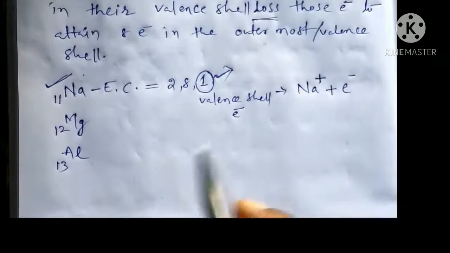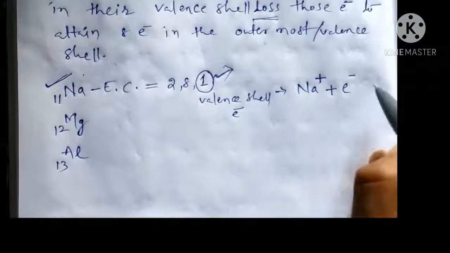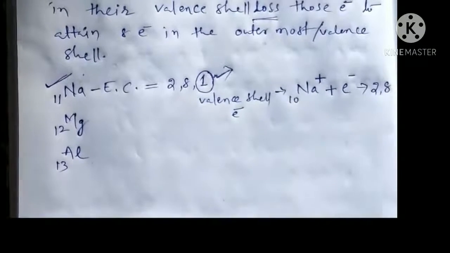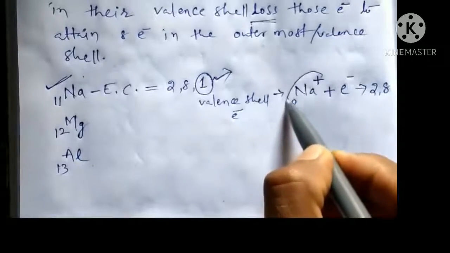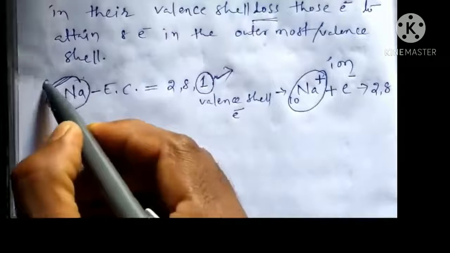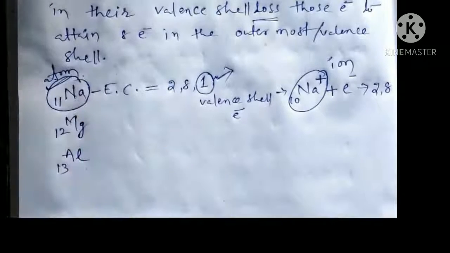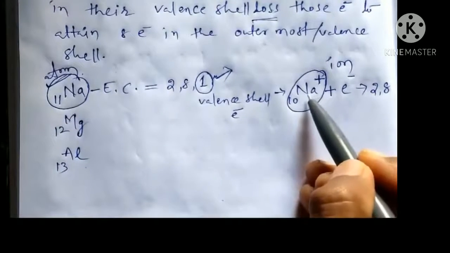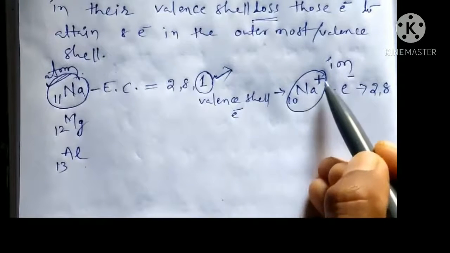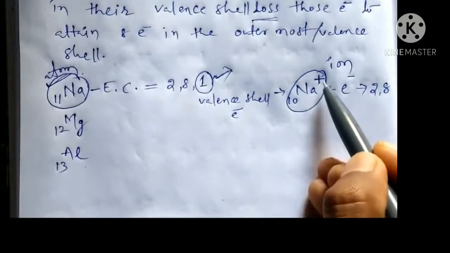So the new configuration becomes 2, 8 with 10 electrons. Now it is an ion, the sodium ion, and it was a sodium atom. Here the sodium atom loses 1 electron and forms the sodium ion, a cation.